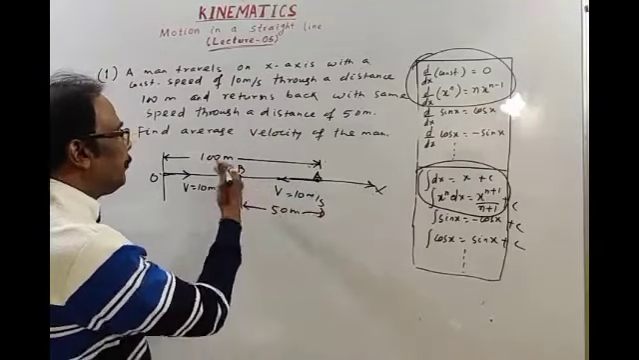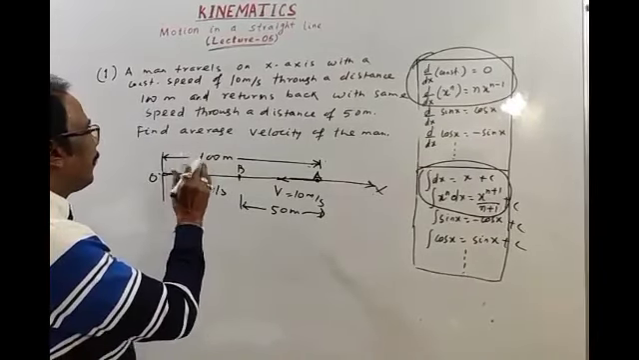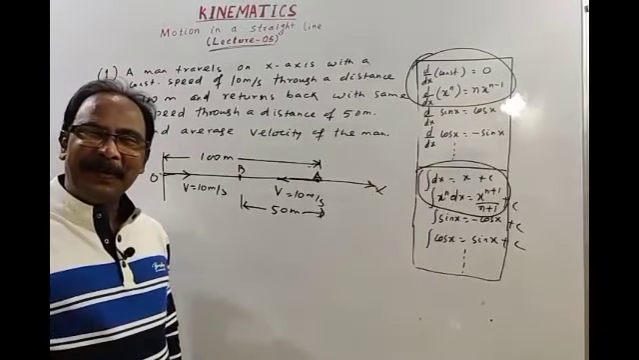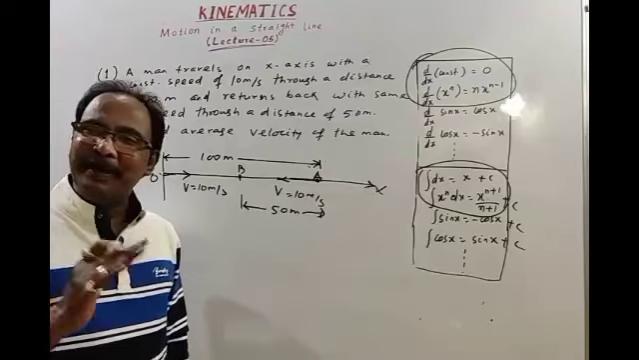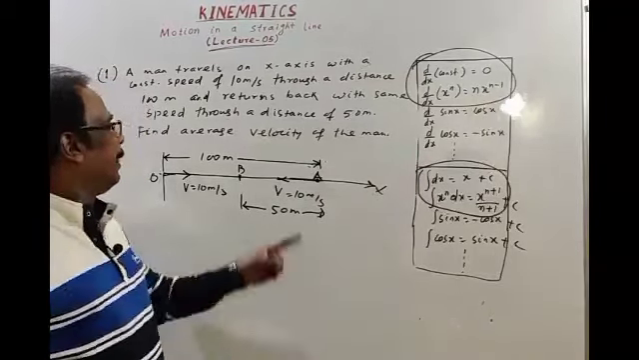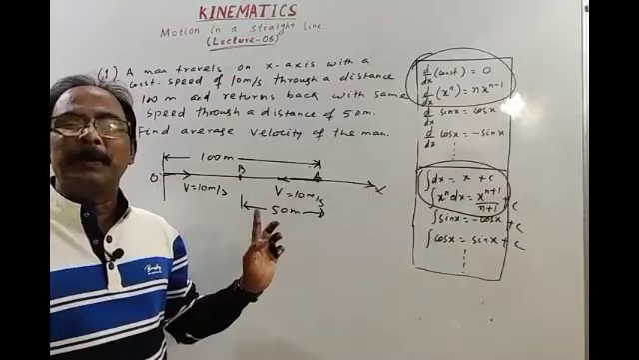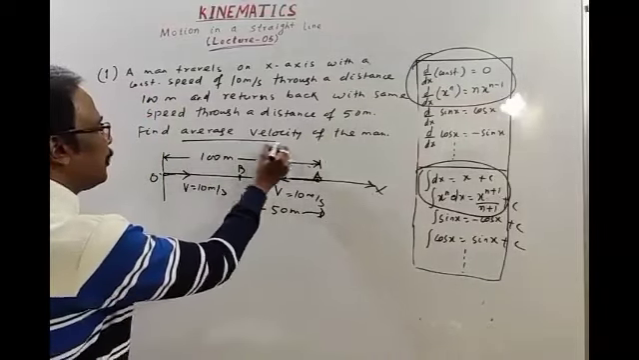We have to find the average velocity and average speed. Actually, there is no need to calculate average speed. Why? Because the theory says that if a body moves with uniform speed, then uniform speed is equal to average speed. Here the uniform speed is 10 meters per second, so average speed must be equal to 10 meters per second. I will show you. Let's first find the average velocity.